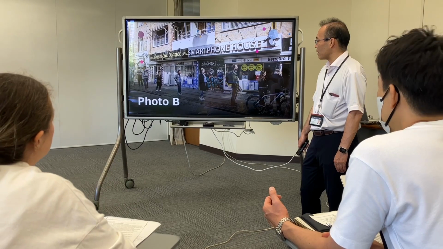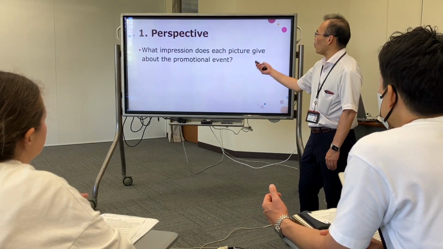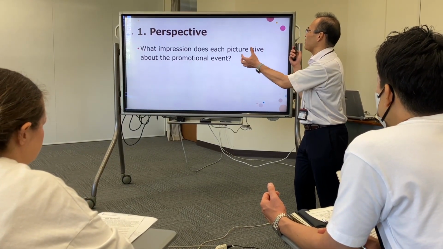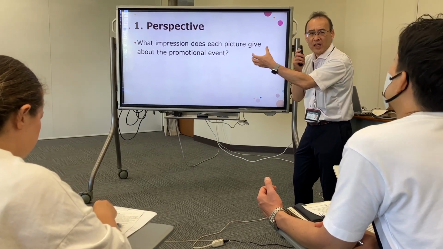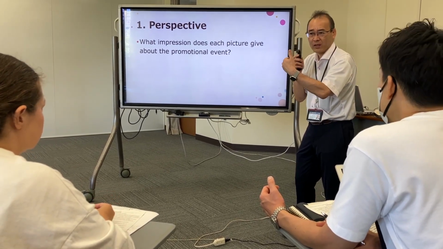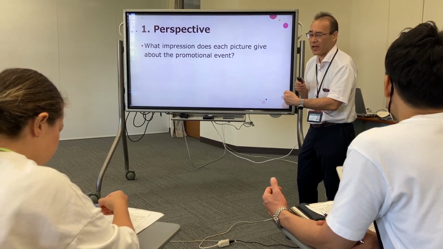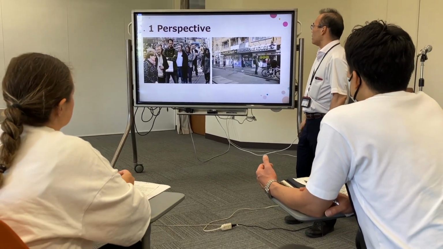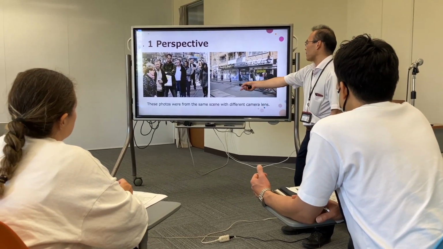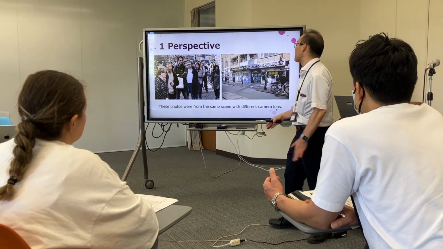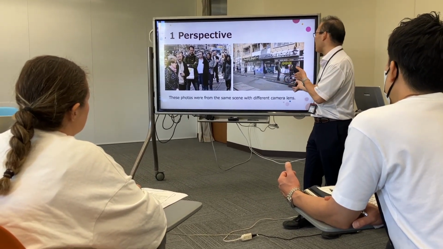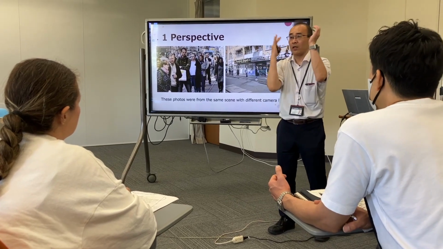So, what's the impression that each picture gives about a promotional event? Maybe B is more like a promotional event in a pandemic, right? Good. But actually, these photos were from the same scene with different camera lenses.